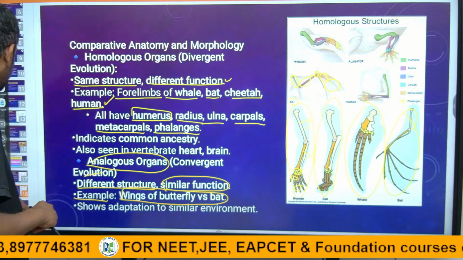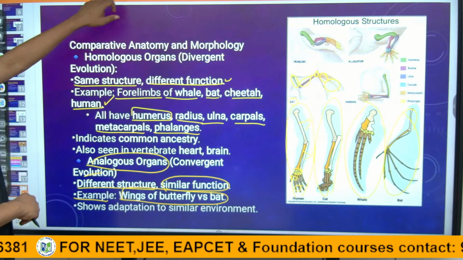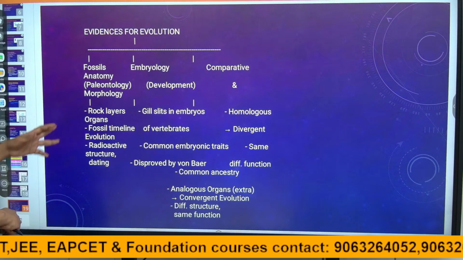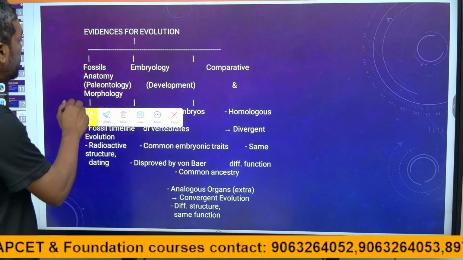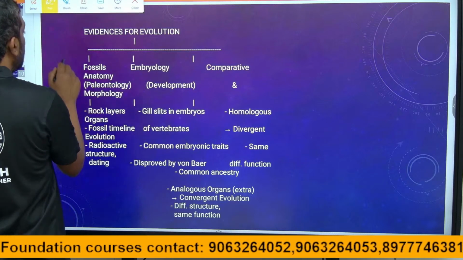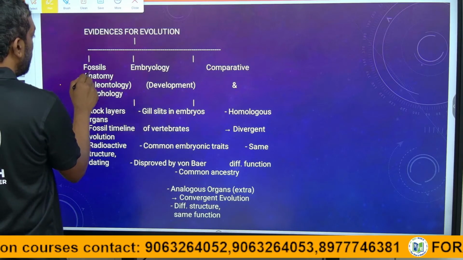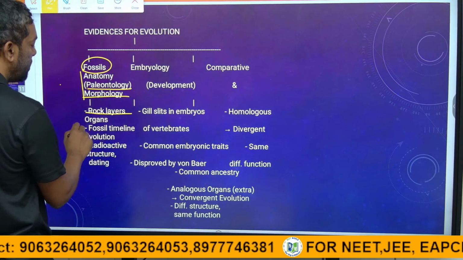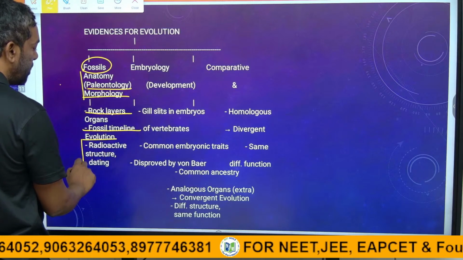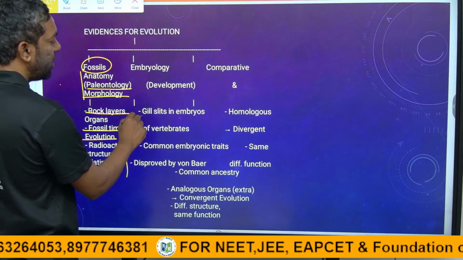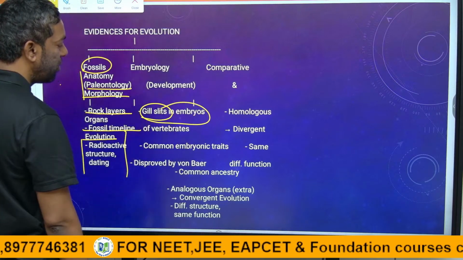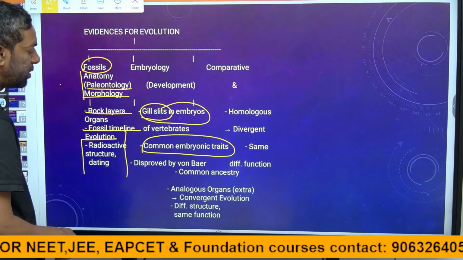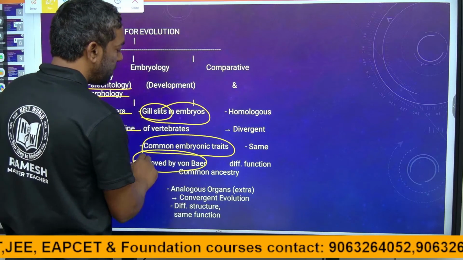Guys, this is the flow chart about the evidence of evolution. Fossils: anatomy, paleontology, morphology, rock layers, fossils; we discussed evolution. Embryology: development, gill slits in the embryo, common for all; this has been disproved by scientists.